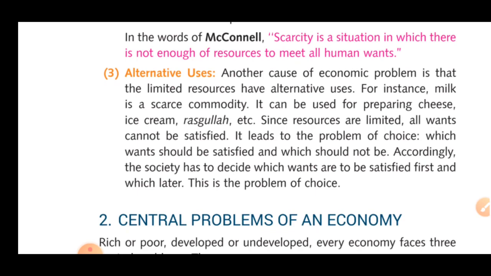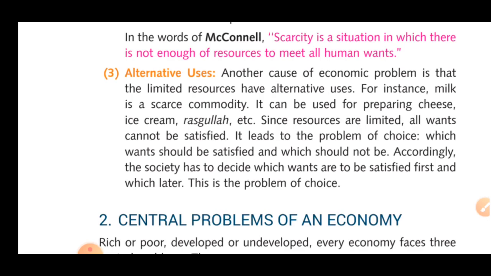Since resources are limited, all wants cannot be satisfied. We can't say that if we have 100 grams of cheese, we have to make rasgullas, or make chili cheese out of it, or we are thinking of ice cream or something else as well. It is not possible for that 100 grams of cheese to go with all of your requirements. For another requirement, you have to go with another piece of cheese. So this is the problem. It leads to the problem of choice: which one should be satisfied and which should not.